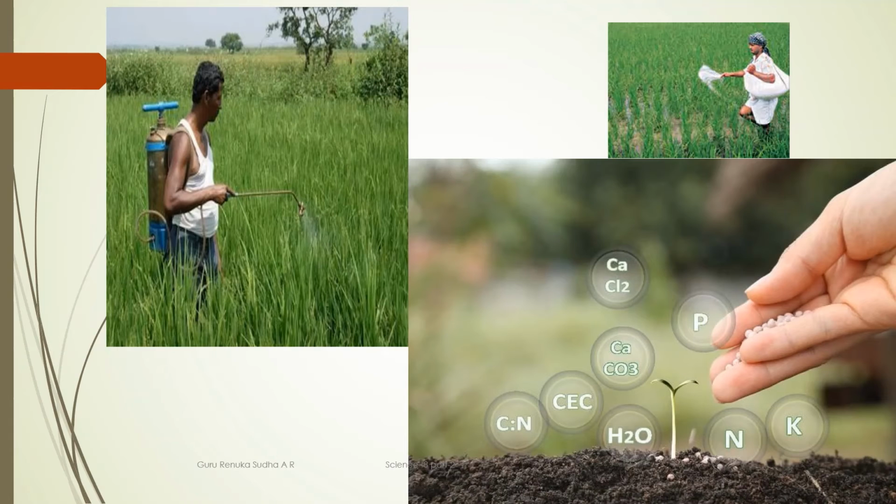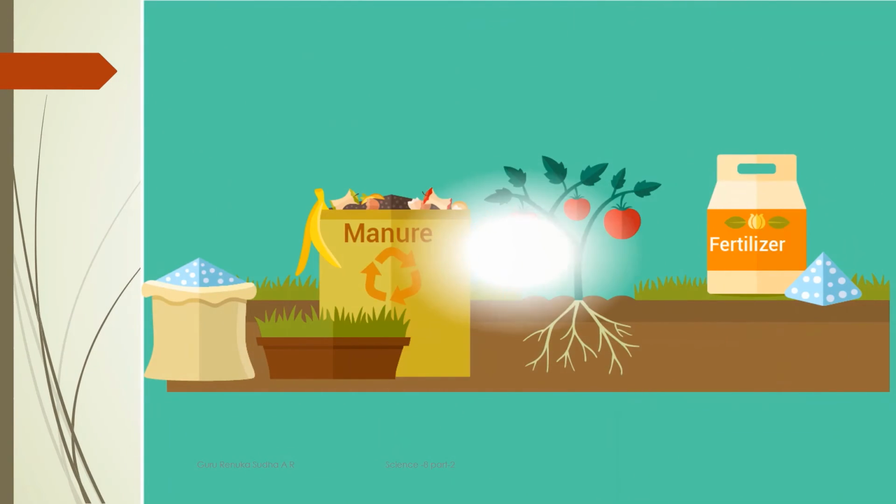The major difference between manures and fertilizers, you can notice in this chart. Before discussing the difference, observe these pictures: how the fertilizers are added during the production of crops in our land, in liquid form, in solid form, and in small pill-like substances.